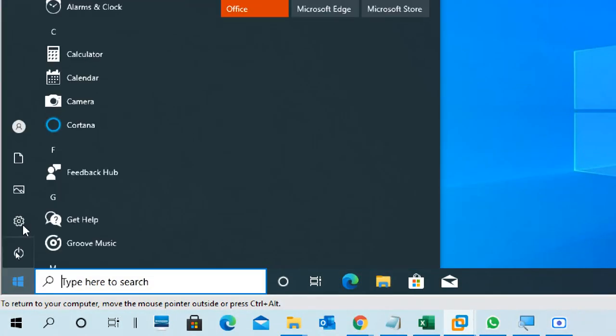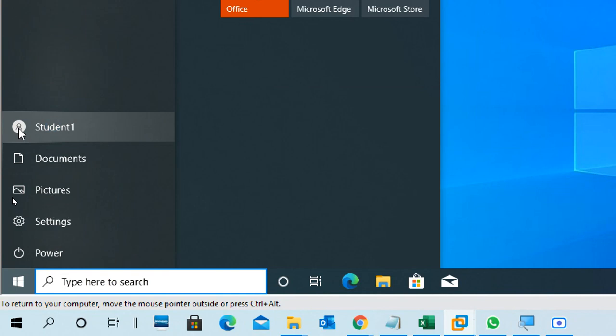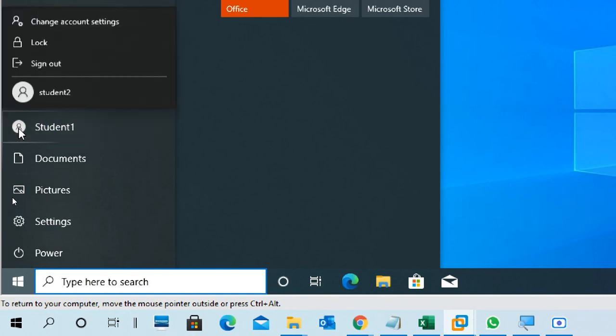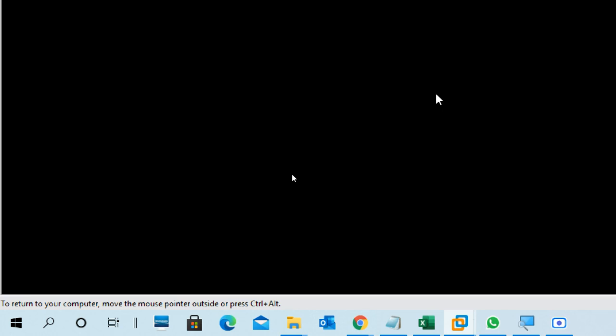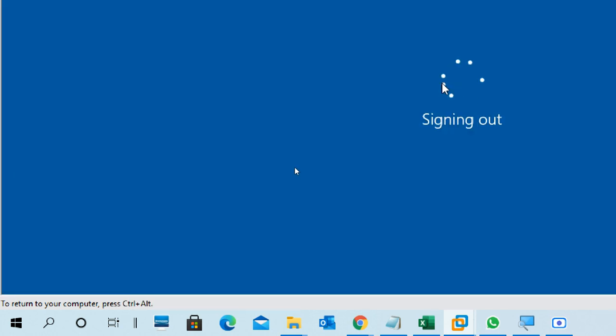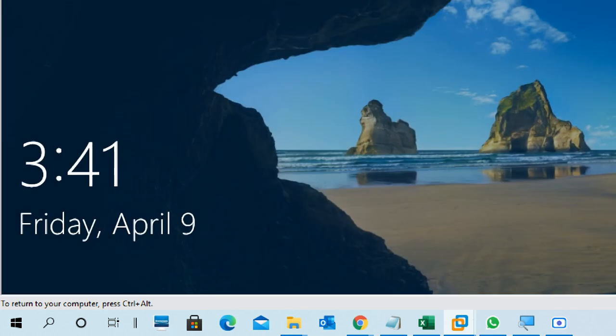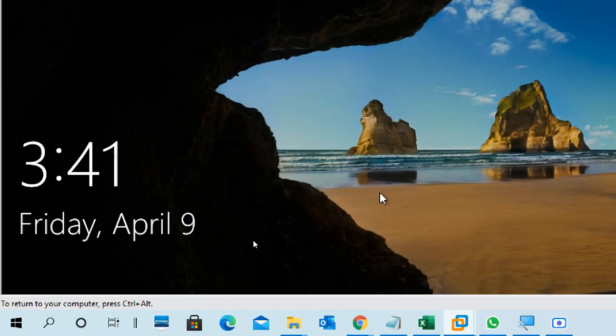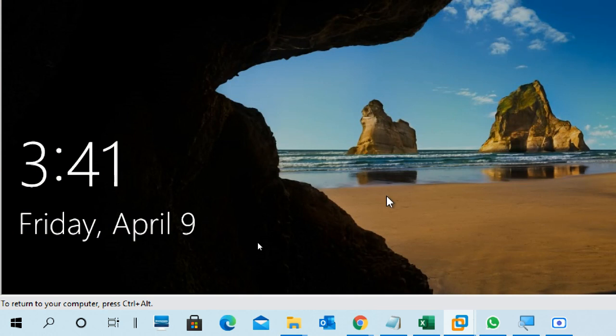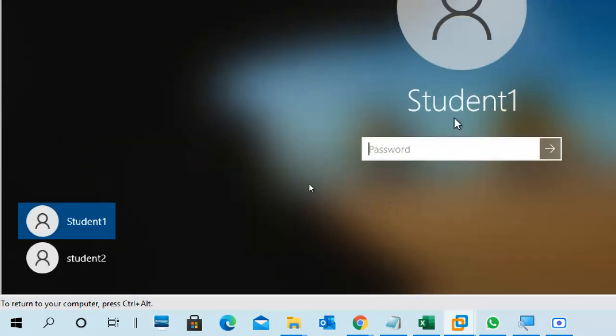So click on the start button. You can see student one showing here. Click on it. So sign out. I'm signing out. I didn't click on student two, I clicked on sign out only. So always try to sign out. Only when required should we go for switching user. Okay, but we are signing out.